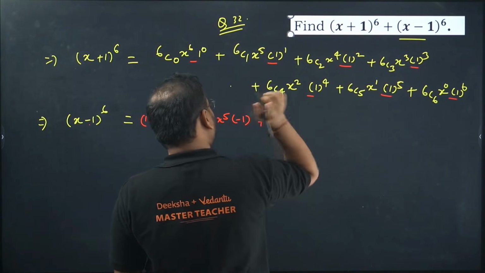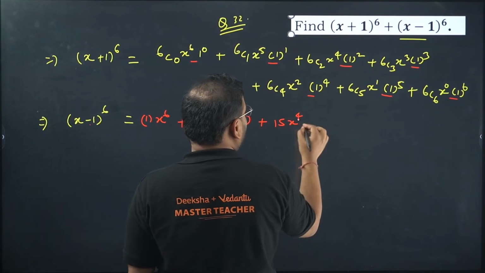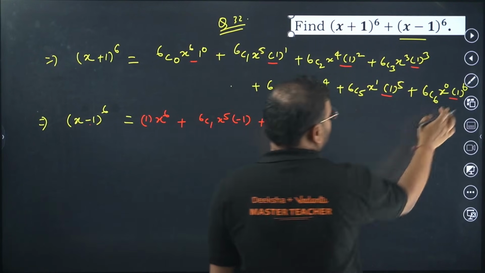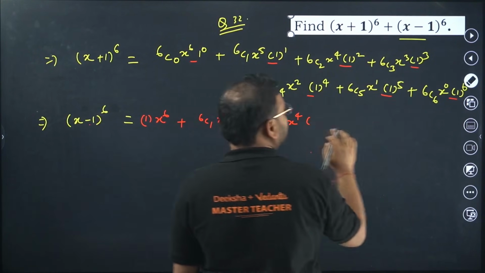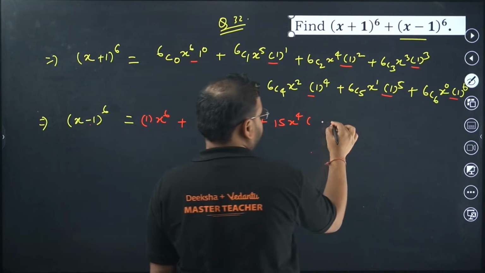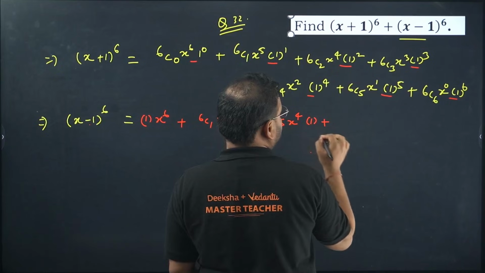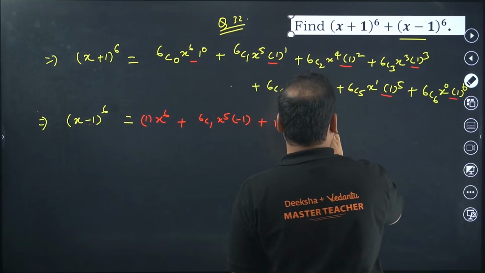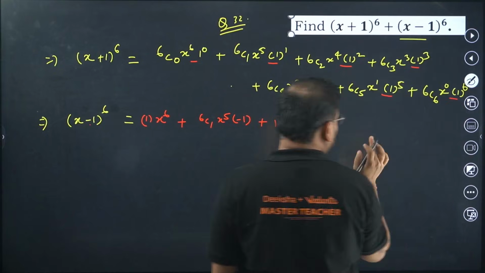Guys, if you're not sure, do your own calculation please. 15 x power 4, minus 1 square is again not necessary. This will be 1 only. I can ignore this. Even powers I will ignore. Okay guys, odd power, this is 1 only. Yes, it's important to go with this pace to understand everything clearly.